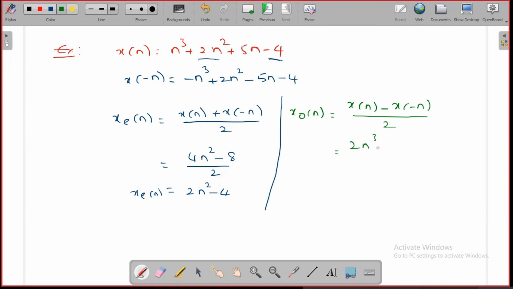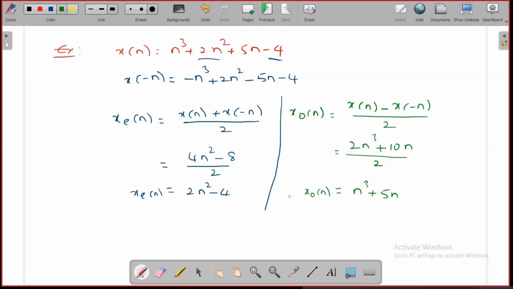You will get 2n cube plus 10n divided by 2, which is n cube plus 5n. Out of the four terms, two terms belong to the even component and two terms belong to the odd component. These two combined form your discrete time signal x of n.